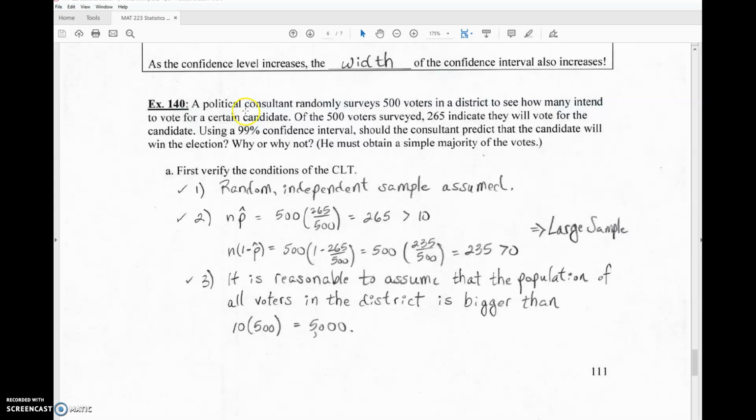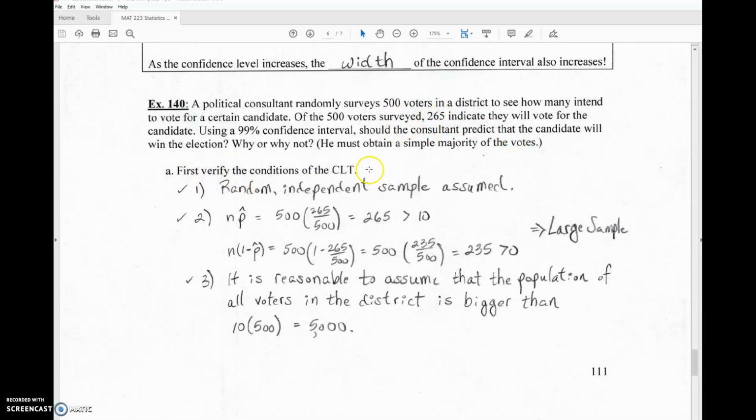Example 140: a political consultant randomly surveys 500 voters in a district to see how many intend to vote for a certain candidate. Of the 500 voters surveyed, 265 indicate they will vote for the candidate. So 265 of them, which is more than half, said they're going to vote for the candidate. Now, using a 99% confidence interval, should the consultant predict that the candidate will win the election, and why or why not? Remember, to win the election, you just have to have a simple majority, more than 50% of the votes, which he has in the sample.